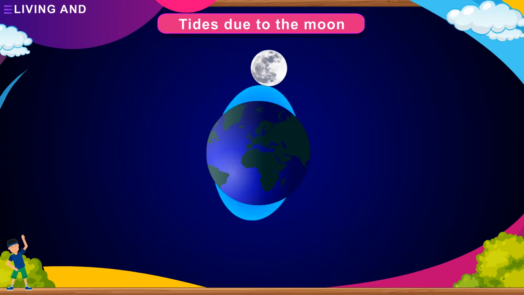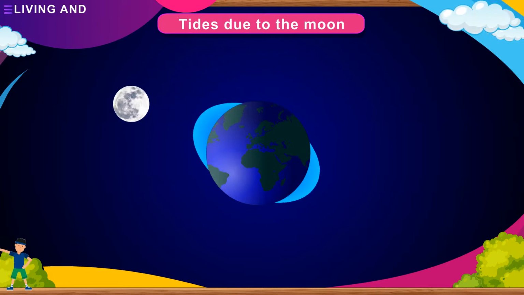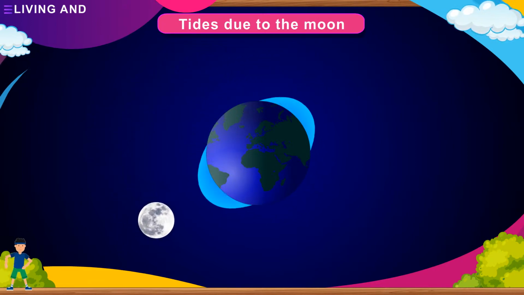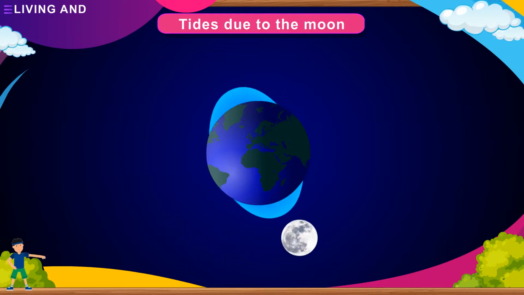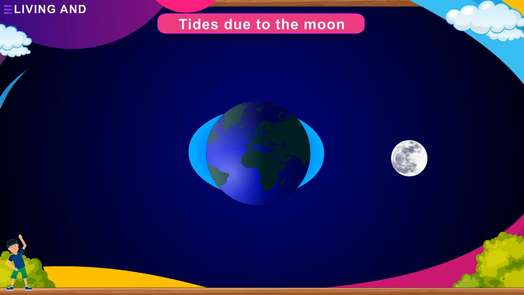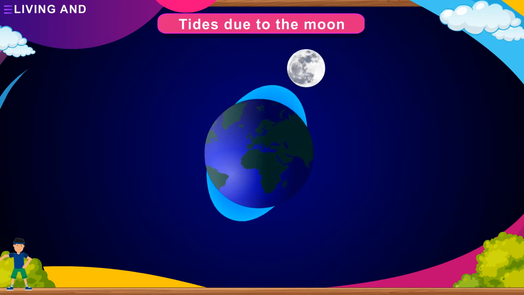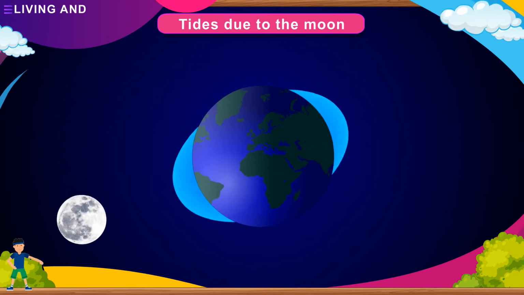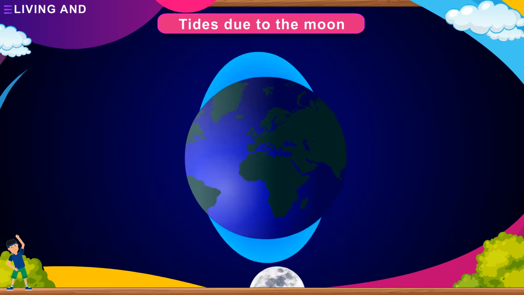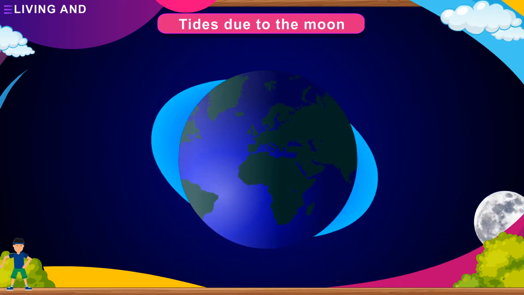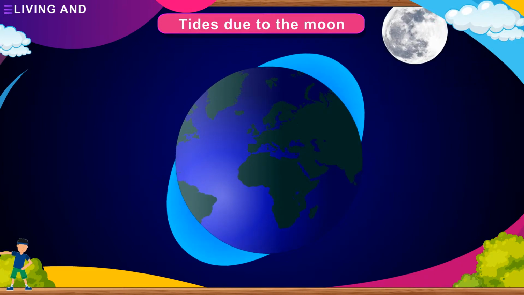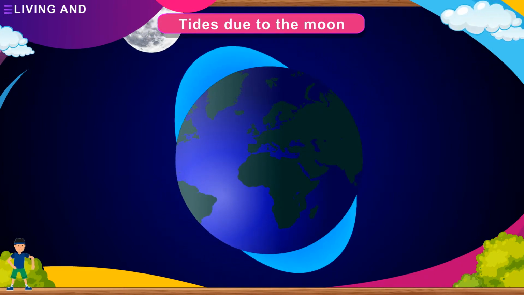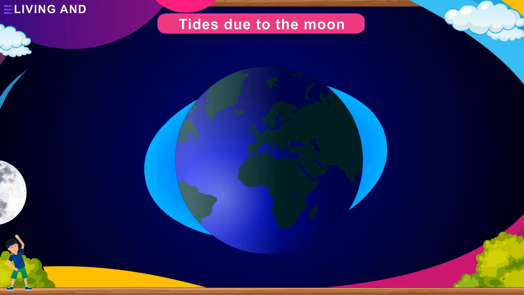As the Moon revolves around the Earth, its gravity acts on the Earth, pulling both the solid parts of the Earth and also its water. The pull exerted on the water is greater than the force on the solid Earth. So, water on the side of the Earth facing the Moon is pulled towards the Moon. This forms high tide on this side of the Earth.